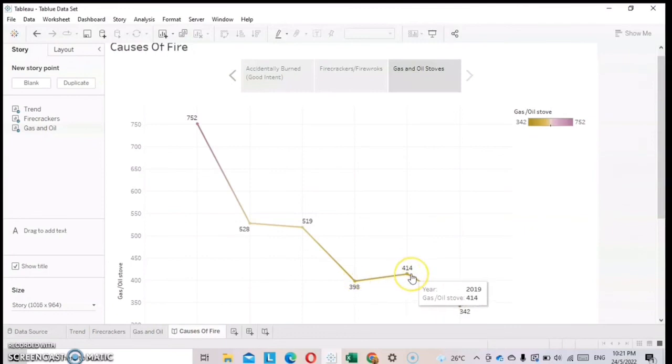Cases increased in 2019 to 414, and in the last year, 2020, cases of gas and oil stove decreased. The number recorded is 342.